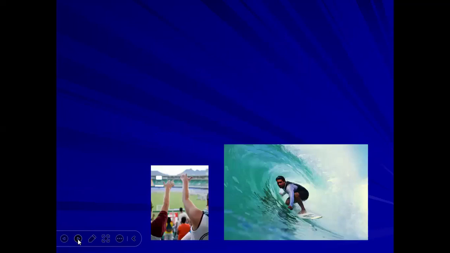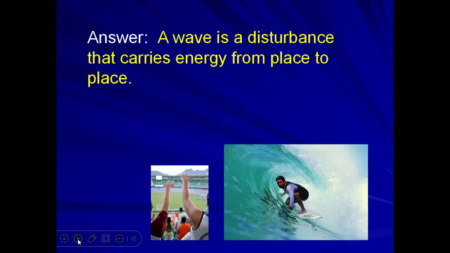Now, we see some real life examples here. Someone waving in a playground and someone surfing against the ocean. Surfing is a real example for a wave. So in short, we can define a wave.